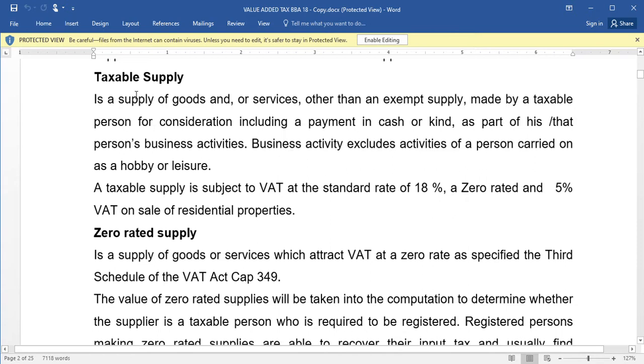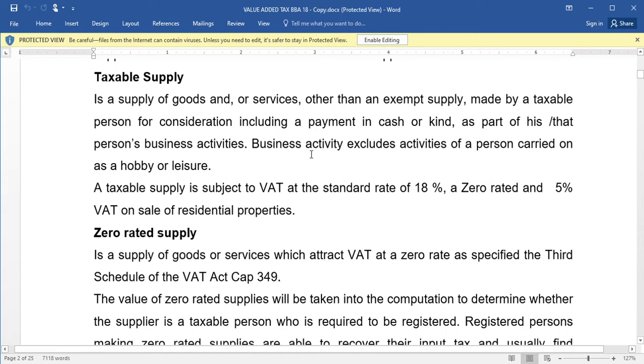That is what we call a taxable supply, supply of goods and services other than exempt. So it's the supply of goods and services that are taxed, made by a taxable person for consideration, including a payment in cash or kind. The payment can be either in money form or not, as part of his business activity.